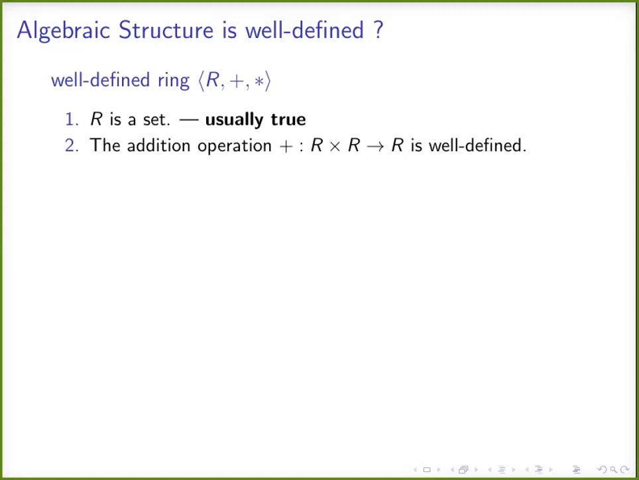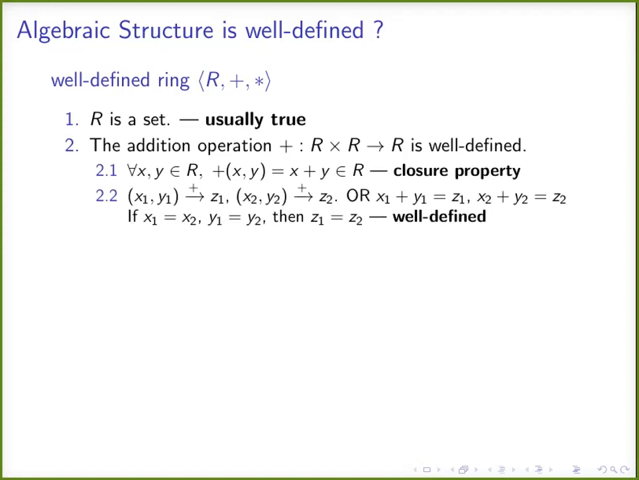And the second condition is that the addition operation is well defined. So when do we say that a function is well defined? This addition operation is a function. Domain is R cross R and codomain is R. It should satisfy the closure property, in short. If we add two elements, we should get another element from R. Second, it should be well defined, or every point in the domain should have a unique image.